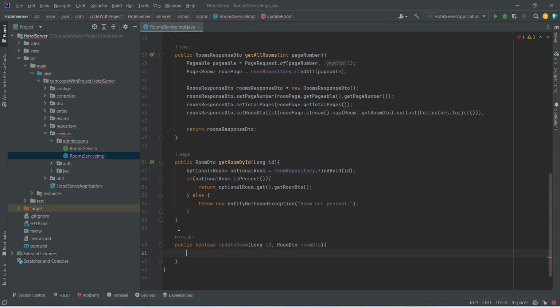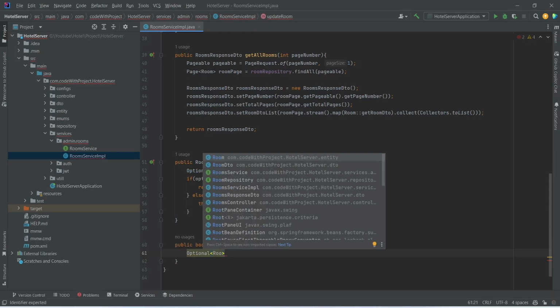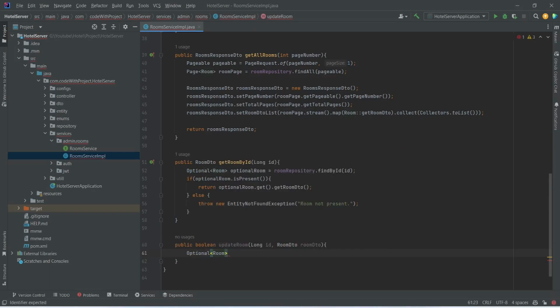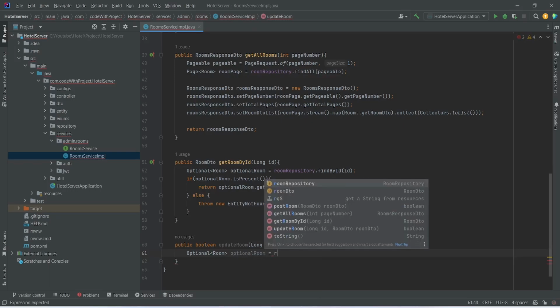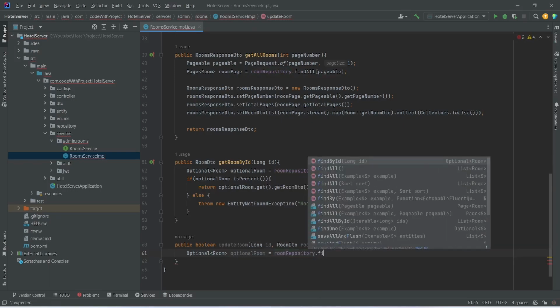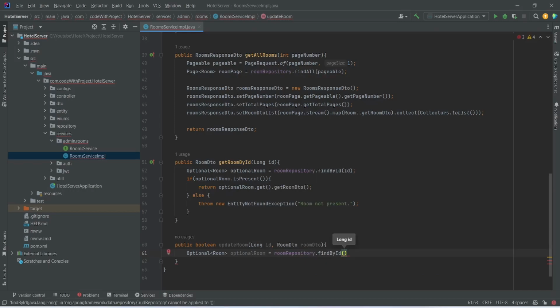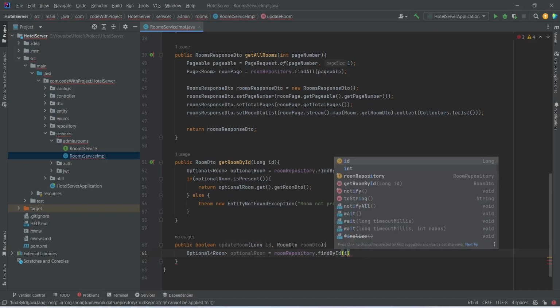And after this, in the body of this method, we will create one optional variable of room, and we will import it from hotel server dot entity. And after this, we will name this as optional room. And after this, we will use room repository and we will call a method find by id. And in the params of this method, we will pass the id.